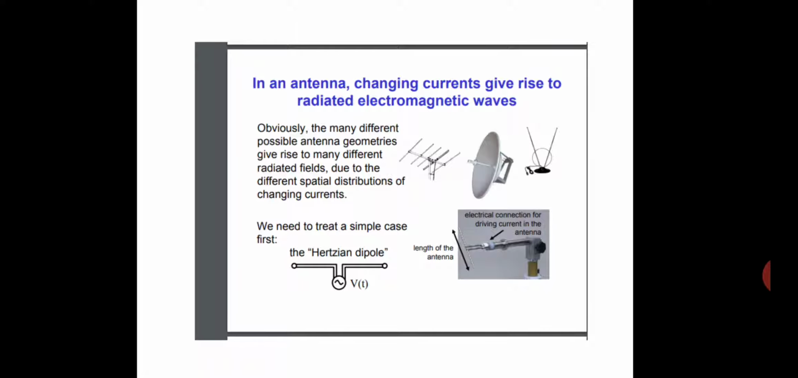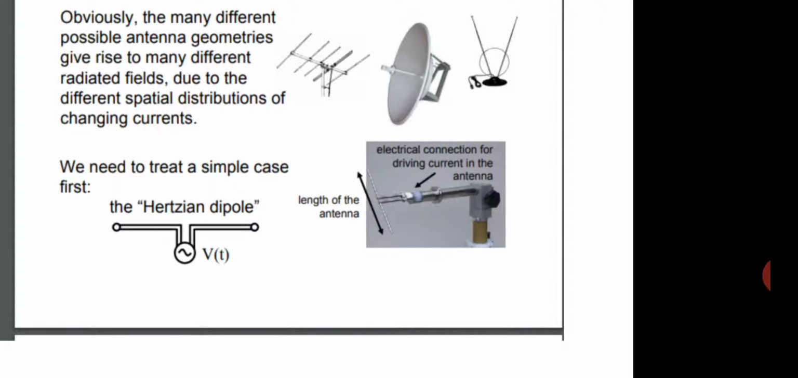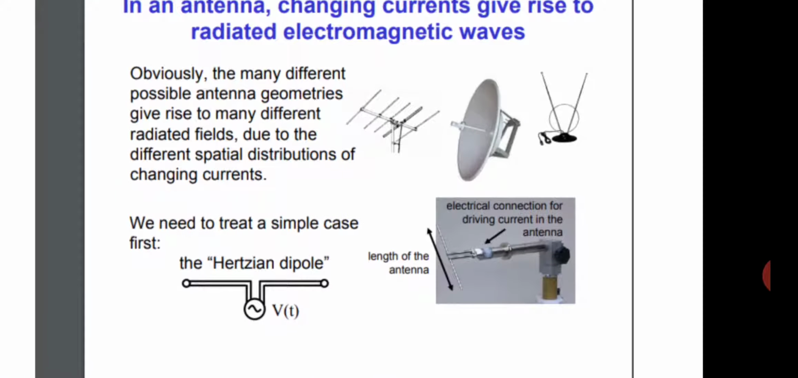In an antenna, charging current gives rise to radiated electromagnetic waves. Obviously, the many different possible antenna geometries give rise to many different radiation fields due to the different spatial distribution of charging current. We need to treat a simple case first. The horizontal dipole, length of the antenna.